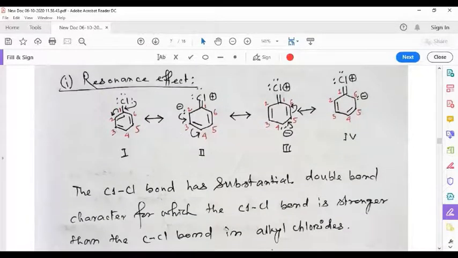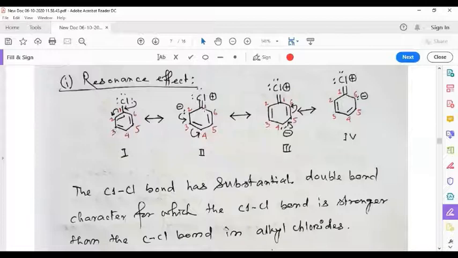The first reason is the resonance effect. So this is the resonance effect shown in aryl halides. The chlorine has 3 lone pairs. One lone pair can move inside the benzene ring, and this produces a double bond character in the C-Cl bond.